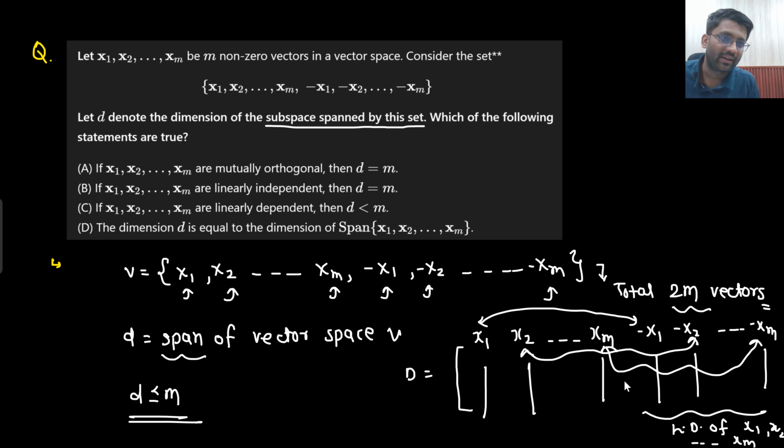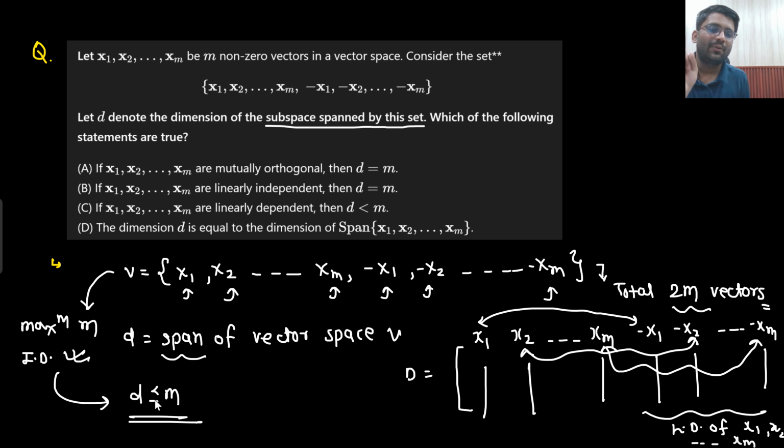That means they are not independent. So maximum m independent vectors I will have. That means the span could be maximum m.